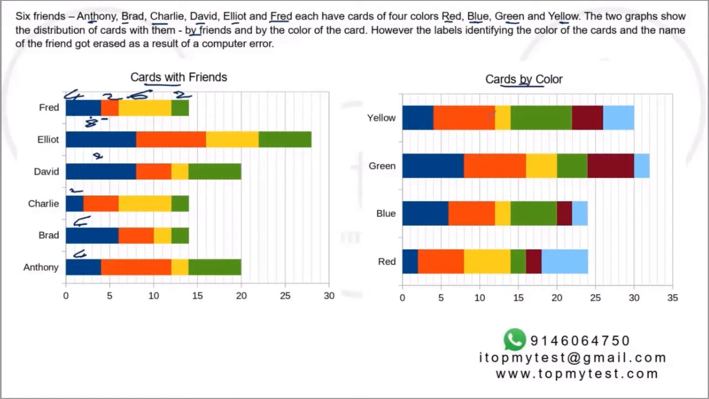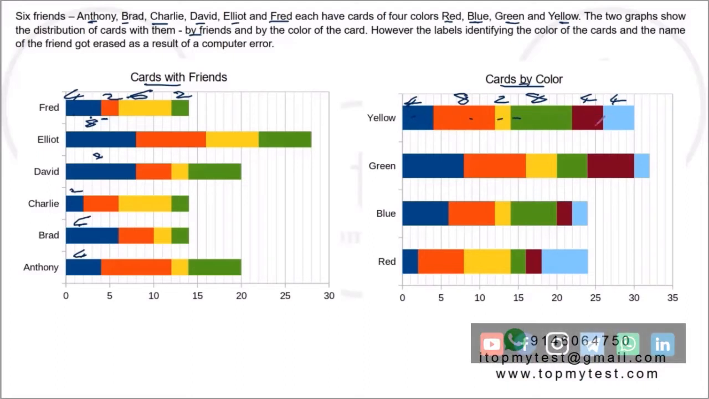Now, if you look at the cards by color diagram, you don't have any idea which friend is represented by which color here. So yellow has 4 cards with one friend. Then this will be 8 with the next one, 2 with the third one, 8 with the fourth one. Then you have 4 and then 4 again. But you don't know whether this is Brad or Fred or David or Charlie. You don't know which one is which. And the same goes with the other colored cards as well.